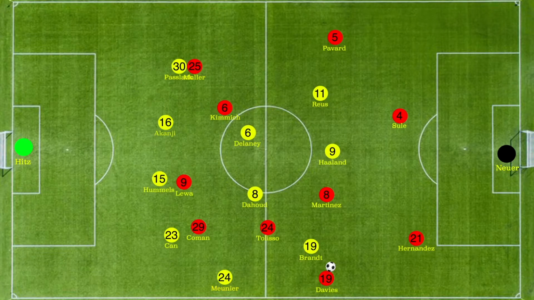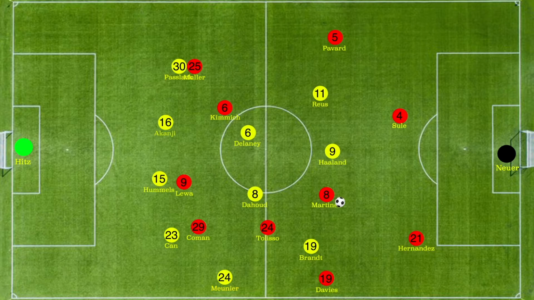Let's take a look at how Dortmund attacked when they had the ball. Dortmund's pressing mechanism was pretty strong when Bayern were deep inside their own half. Let's take a look at the illustration to understand how it worked. As Davies passes the ball to Hernandez, Hernandez takes a look around and decides to pass the ball to Martinez, who again drops between the 5-man pressing mechanism of Dortmund to provide support to Sule and Hernandez.